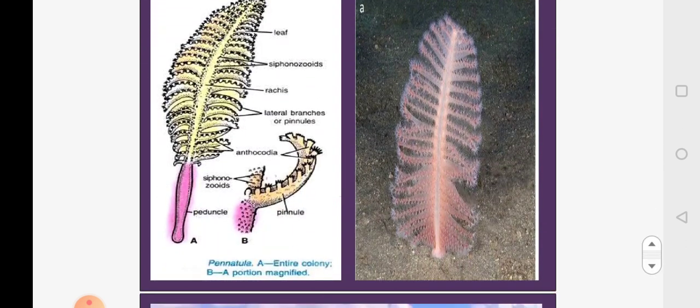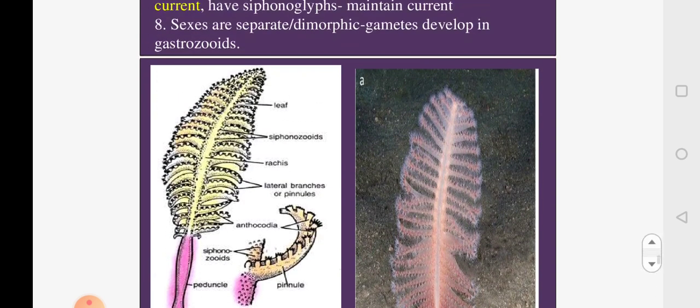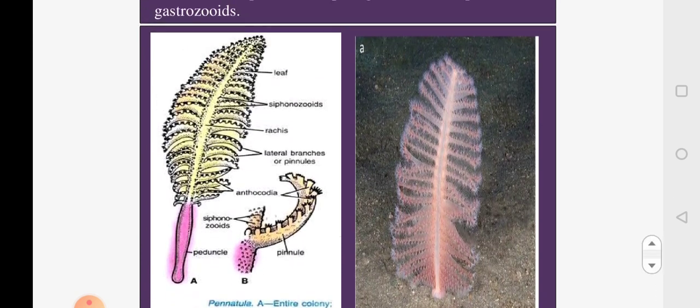So here there are two pictures. The first one is the diagrammatic representation of the Pennatula. The second one is the picture of the Pennatula. You can see the lower peduncle where there are no polyps, that is the proximal part. The distal part is the rachis, and from the rachis arise the lateral branches, that is the pinnules, on which gastrozooids and siphonozooids will be located. Since it resembles a feather, it's called a sea feather, or in olden days such feathers were used for writing, so you call it a sea pen.